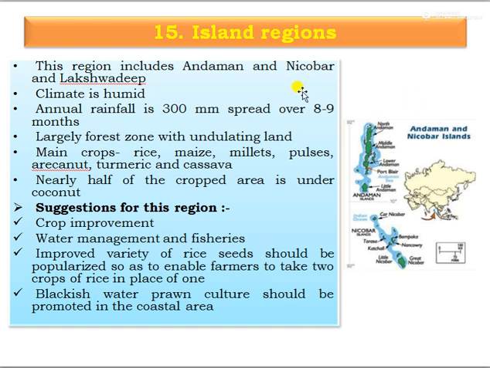And the last one, that is 15th, Island Region. This region includes Andaman, Nicobar, and Lakshadweep. Climate is humid. Average rainfall is 300 mm, spread over 8 to 9 months, and it is largely a forest zone with undulating lands. Main crops are rice, maize, millets, pulses, oregano, turmeric, and cassava. Nearly half of the crop area is under coconut. And the suggestions for this area are crop improvement, water management, and fisheries.